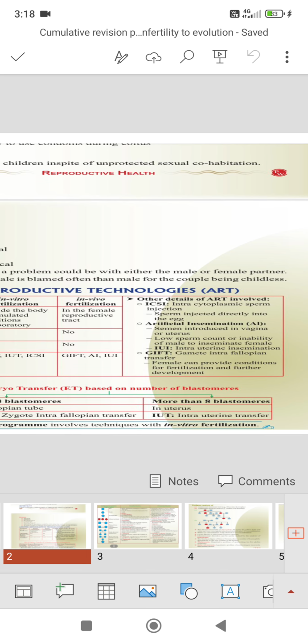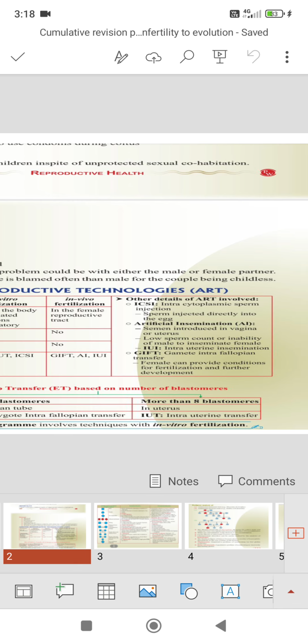The first example is GIFT, gamete intrafallopian transfer. Right, what do they do in this? The female gamete, the ovum, is transferred into the female reproductive tract from the donor. Ovum from the donor is transferred into the fallopian tube of the female, right?